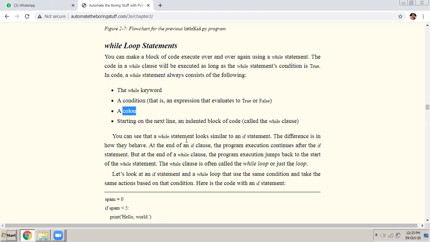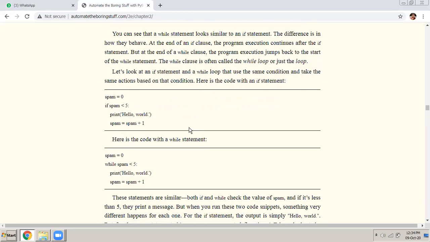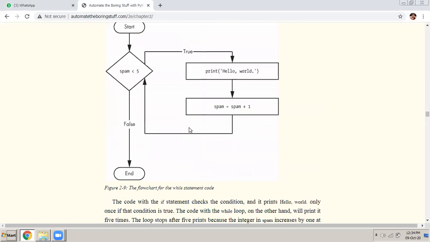And then in the next line, we write a block of code. And you all know that if you want a block of code, you have to write it one tab space inside, or two spaces inside, or one space inside. So that is how we write a block of code. We write the body of the loop. So all the statements written one tab space inside after the while loop belong to the body of the while loop. Okay, so we have seen that.